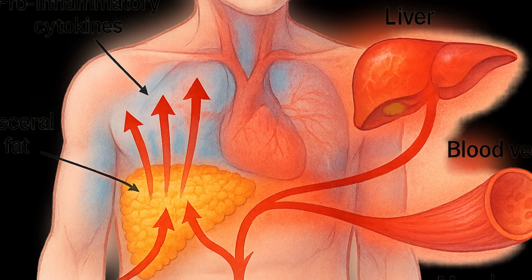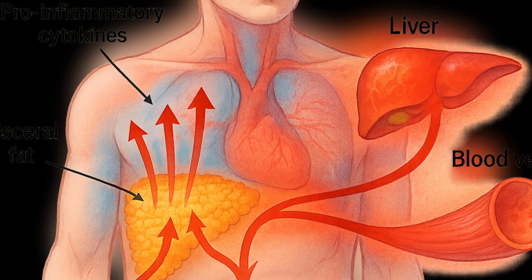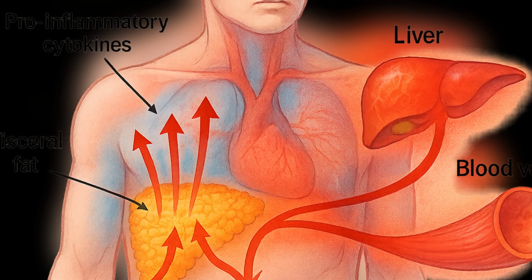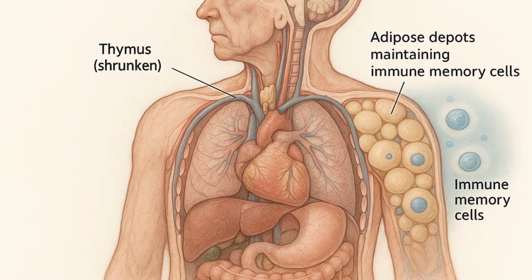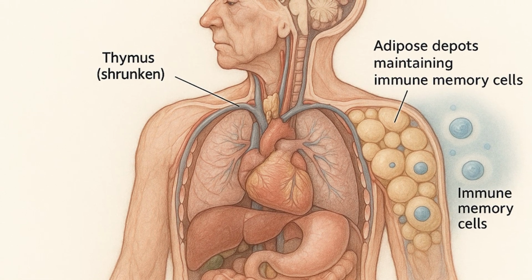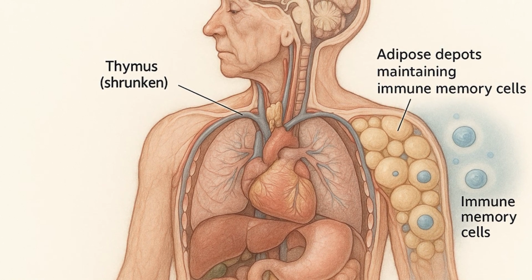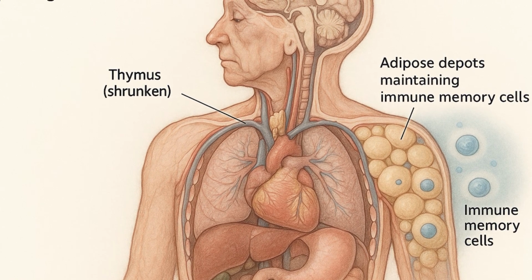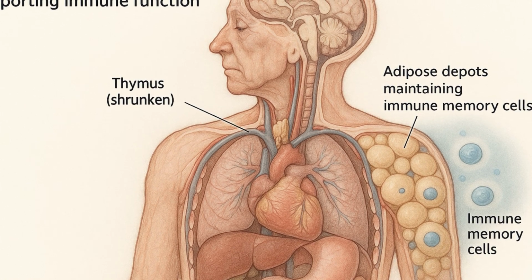This immune competency may be particularly important during aging, when other immune organs such as the thymus decline in function. Adipose tissue, which remains throughout life, could serve as a compensatory immune niche that helps maintain protective immunity in older individuals. Viewed through this lens, adipose tissue is not merely tolerable, it is indispensable. Its immunological functions are integrated with its metabolic, endocrine, and regenerative roles, forming a tightly coordinated system that balances nutrient status with immune readiness. Dysfunction arises when this balance is lost, not when fat exists.